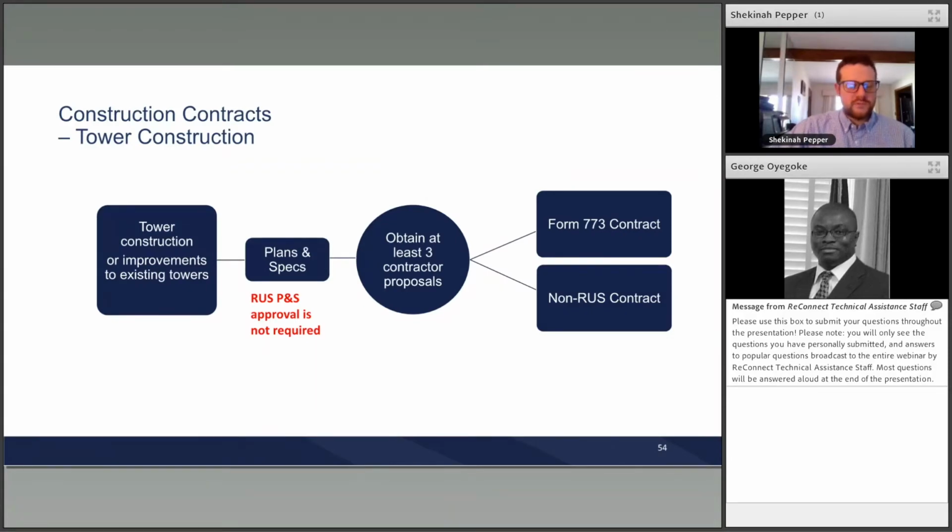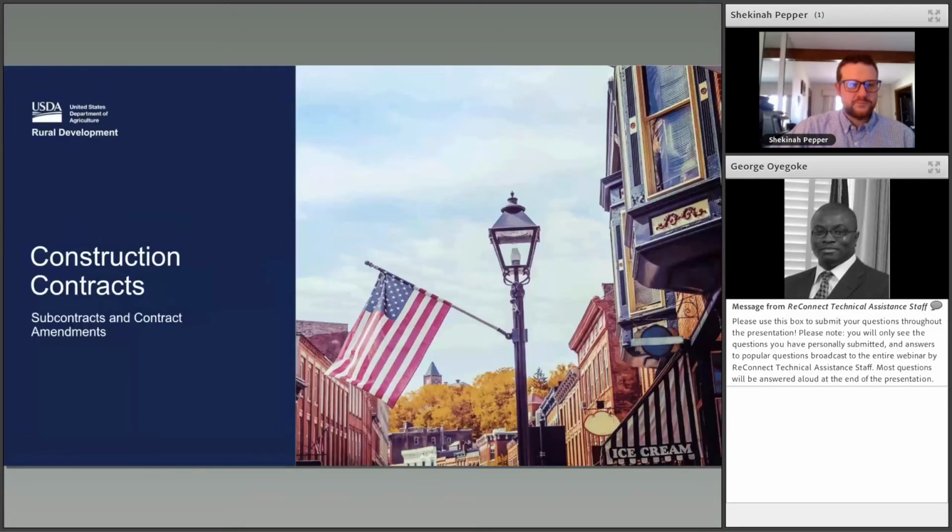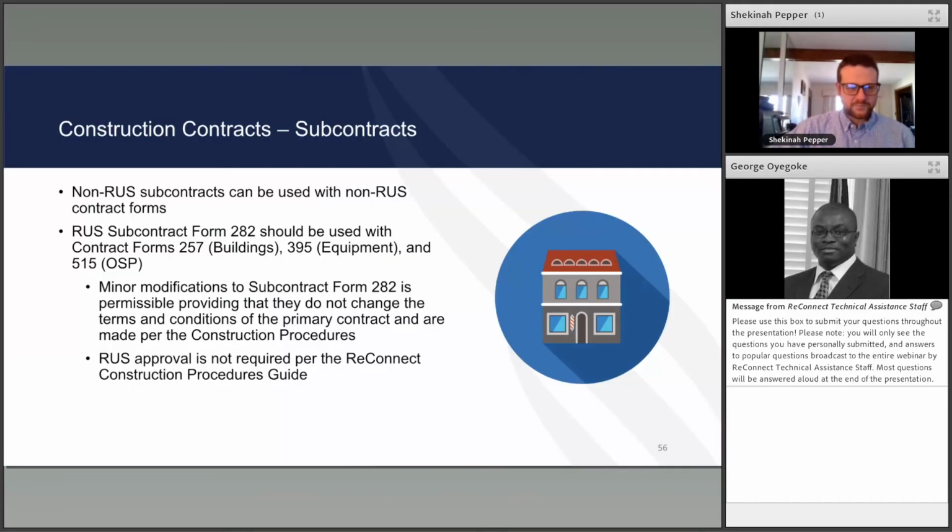Tower contract diagram. Construction contract, subcontract and contract amendment. Non-RUS subcontracts can be used with non-RUS contract forms. RUS subcontract form 282 should be used with contracts 257, 395, and 515. Once again, the 773 does not allow for subcontracts.